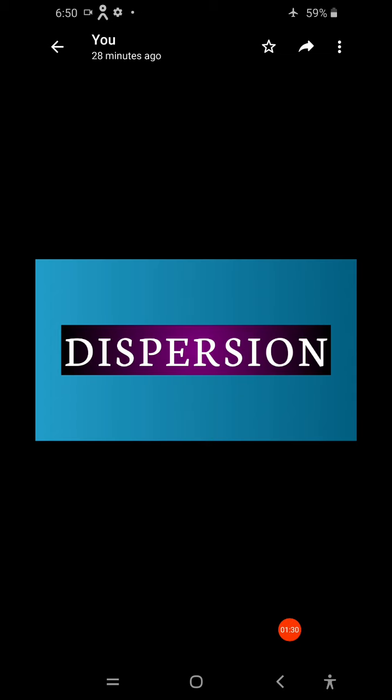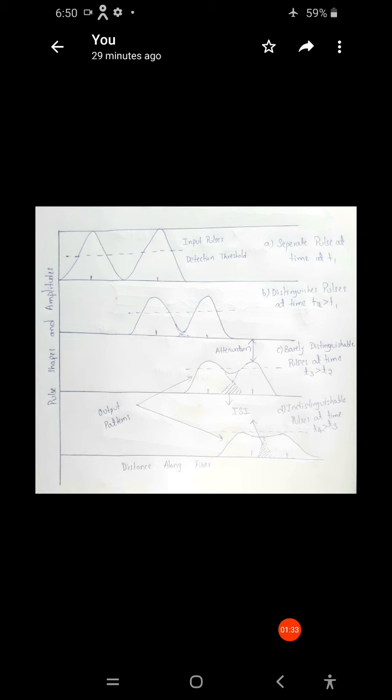If you see this figure, you have totally 4 graphs over there. In the y-axis we have taken pulse shapes and amplitudes, that is the amplitude. In the x-axis I have taken the distance along the fiber.